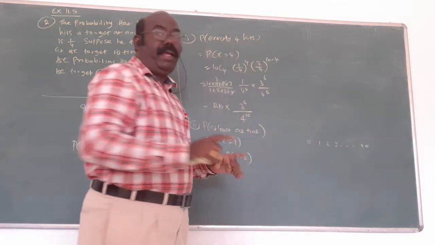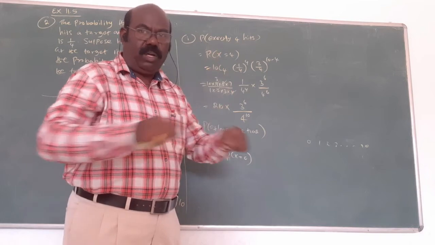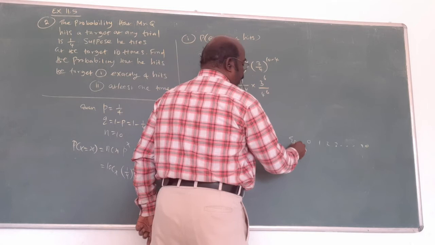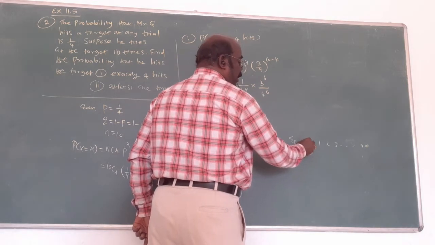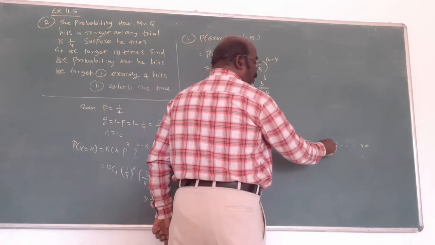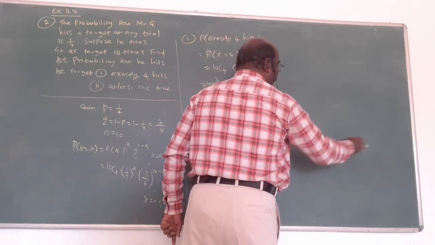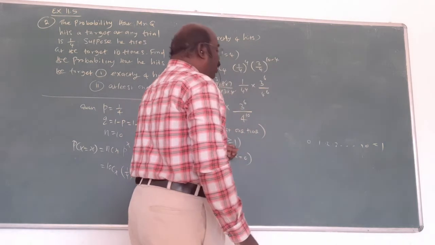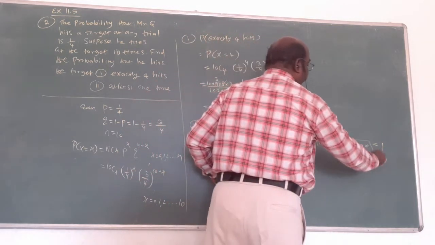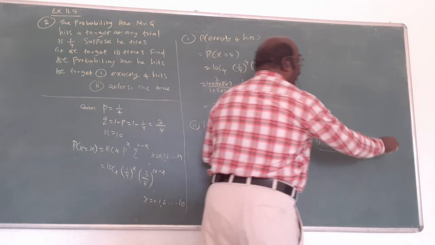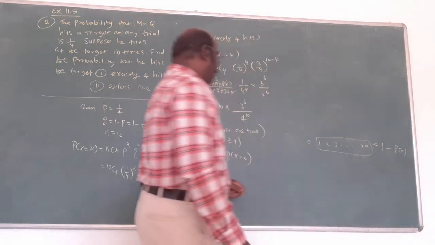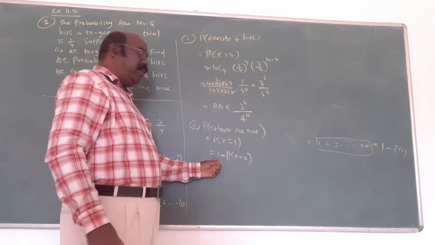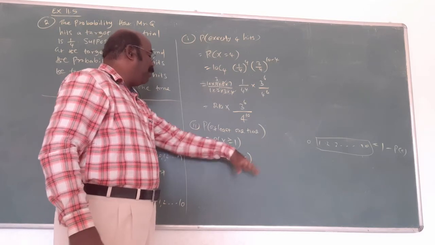The total probability is 1. This is the result: sigma P equals 1. Sigma P means the probability of 0, probability of 1, probability of 2, etc. going on. Adding, it equals 1. But we want what? 1 and more is being asked. Am I right? The 0 is extra there. That's why 1 minus P of 0. In this case, more than 1 is asked. 1 and more means from 1, you subtract the remaining number, which is 0.